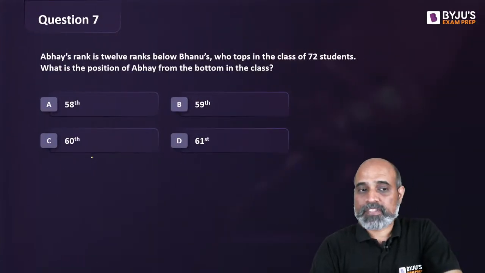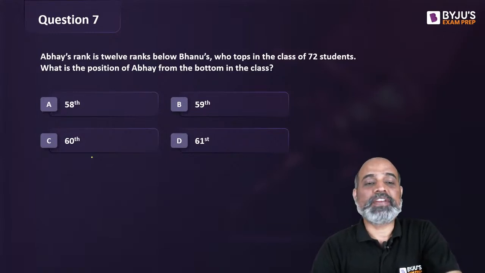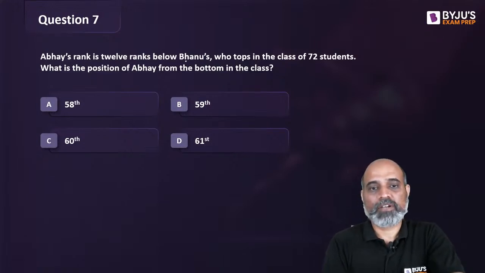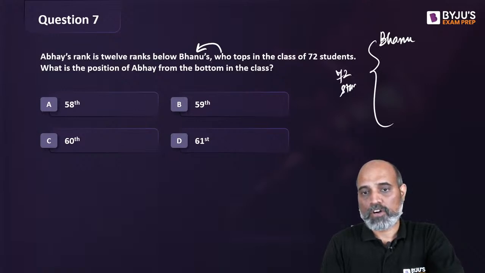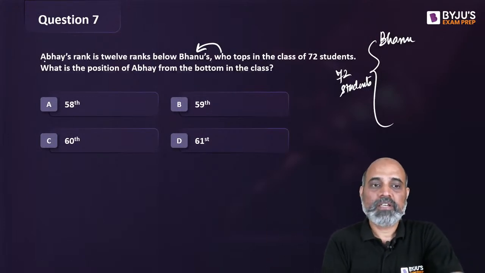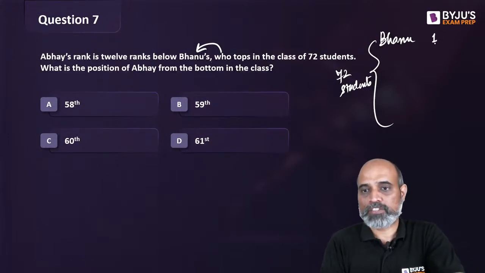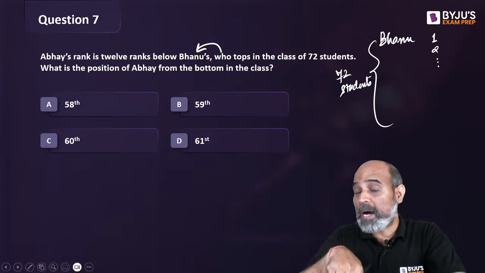Okay, next one. Abhay's rank is 12 ranks below Bhanu's, who tops in the class of 72 students. What is the position of Abhay from the bottom of the class? Okay, so who और Bhanu के बीच में कॉमा है, so this who is Bhanu. So Bhanu tops the class where there are total 72 students. Obviously including Bhanu because Bhanu topped the class and class has 72 students. Now it says Abhay's rank, so Bhanu is first rank, second rank and so on. It says Abhay's rank is 12 ranks below Bhanu's.